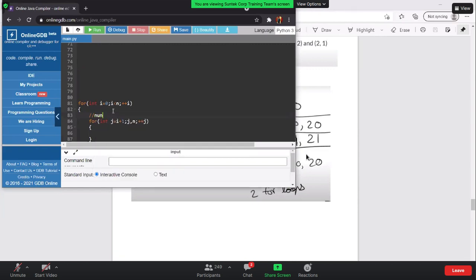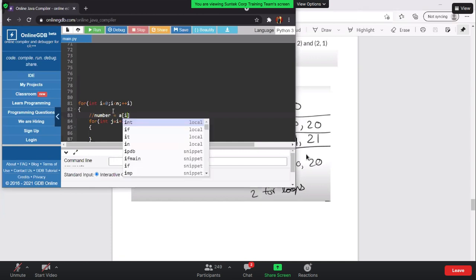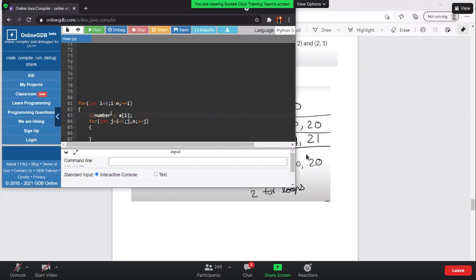Okay. So the number 1 would be equal to a of I. Let's say the name of the array is a. So that is the number 1 you got. And after that, you need to find the number 2. For the number 2, you need to hunt in this loop. And after hunting in this loop, if you find the number 2, you can directly include it inside the pairs.